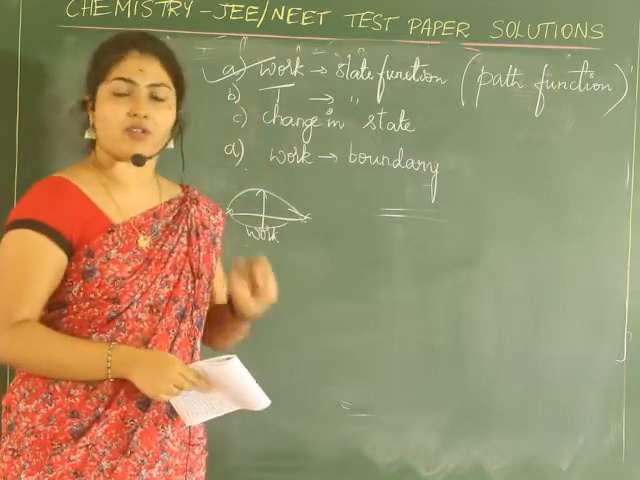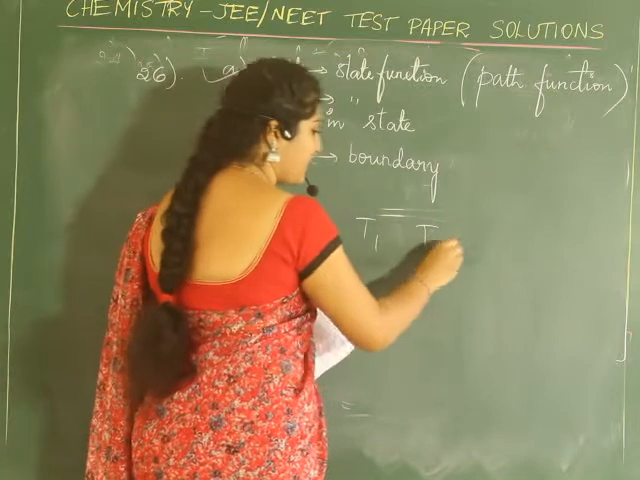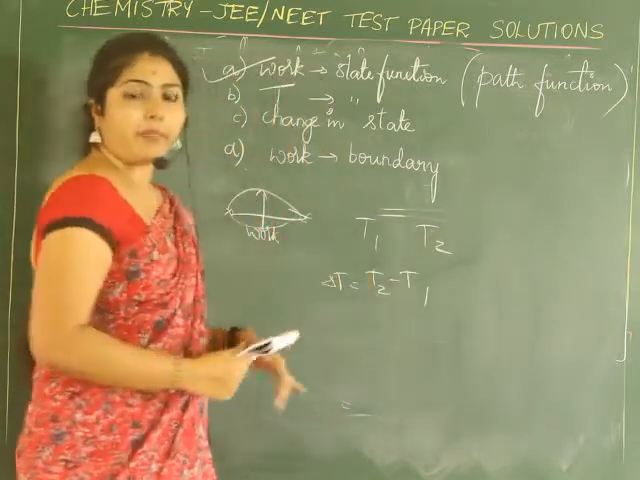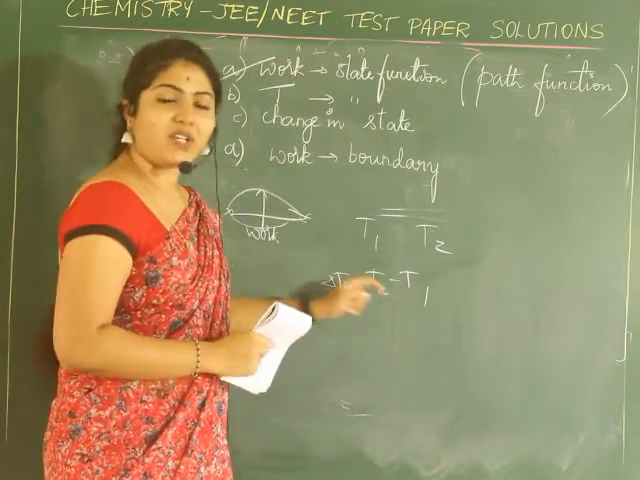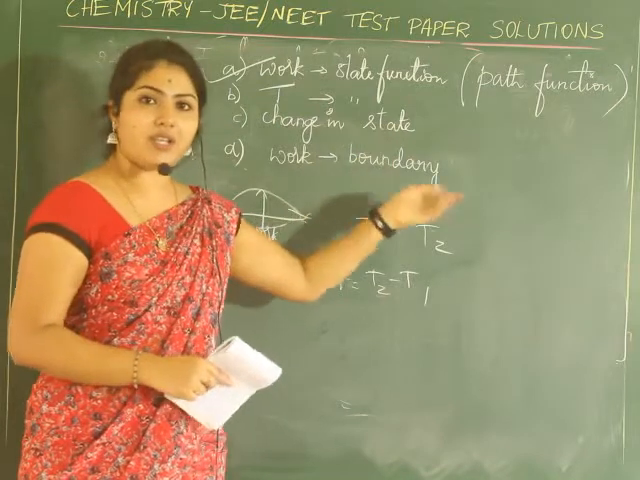Temperature is a state function. Why is temperature a state function? Because it depends on initial and final state. You say T2 minus T1, you get delta T. It is a state function. It depends on initial and final state. Change in state depends on initial and final.